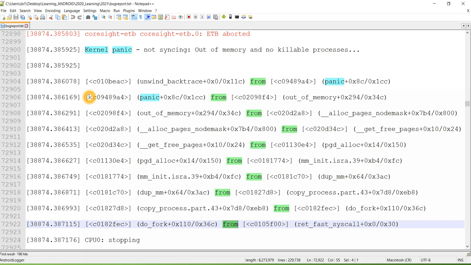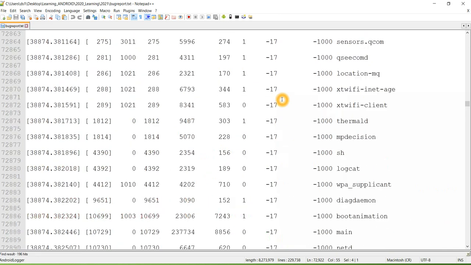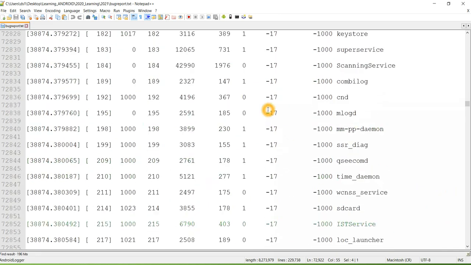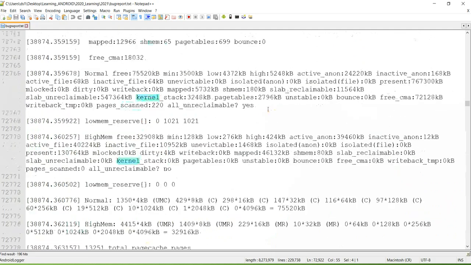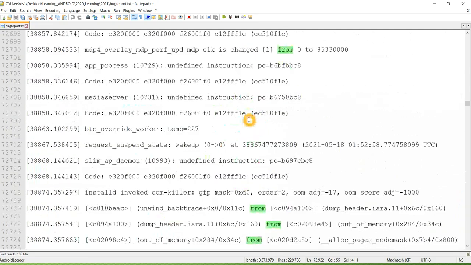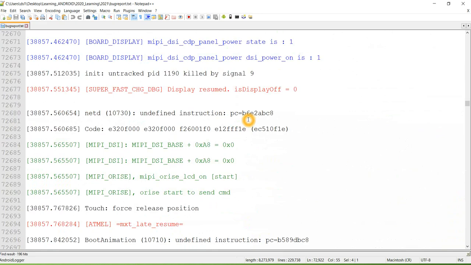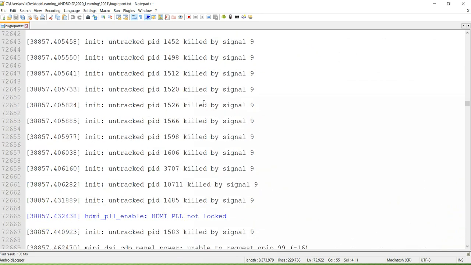So what was happening here? We could see that kernel panic not syncing, out of memory and no killable processes. There was a customer application which was occupying more memory. What the kernel was doing was killing every application one by one, whatever app was running in the background or foreground. Why? Because the customer application was hogging a lot of memory. To give memory to the customer application, the kernel started killing every other application on the Android device.